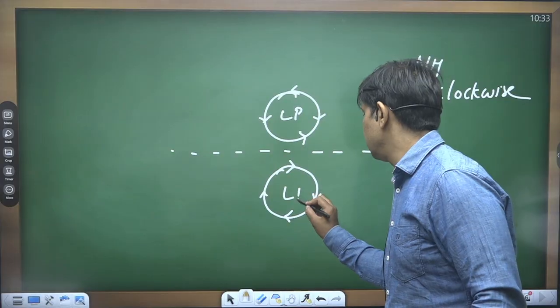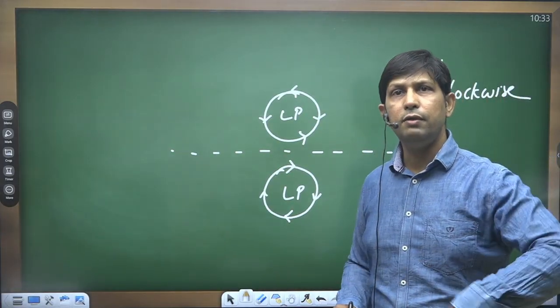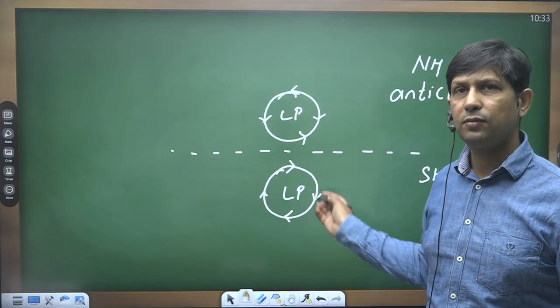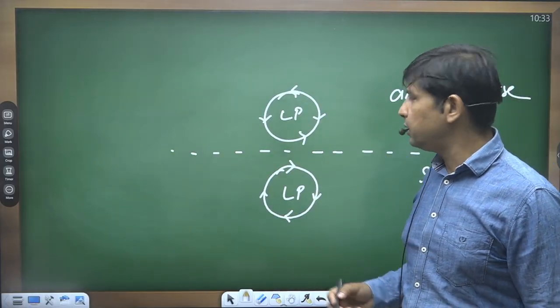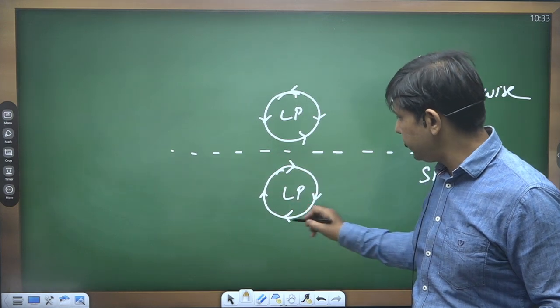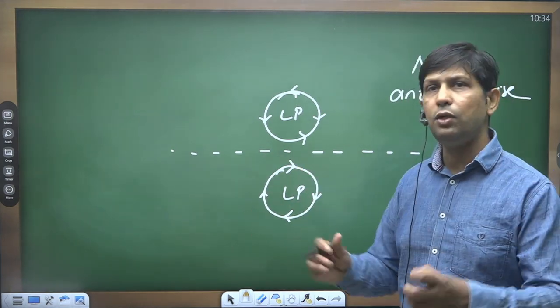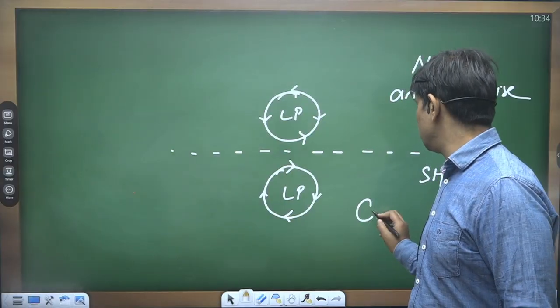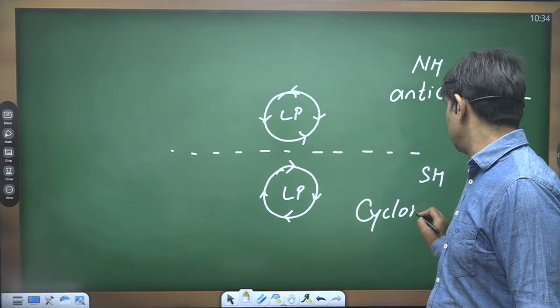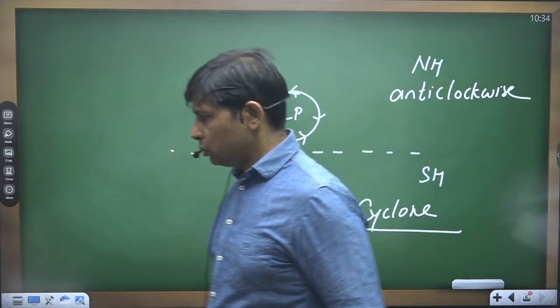So in this way they have a definite movement. This system of low pressure along with the inwardly circulating wind around it is combinedly called the cyclone.